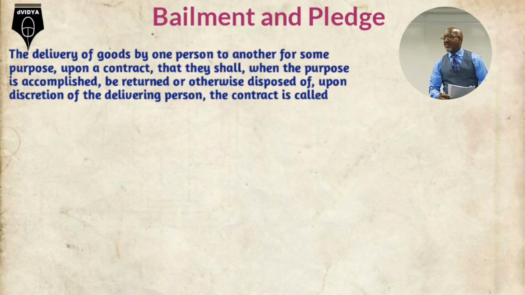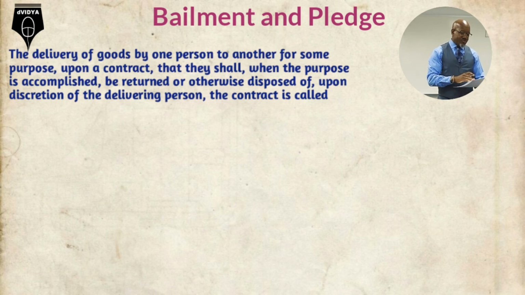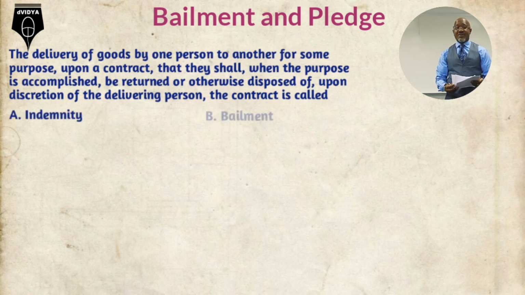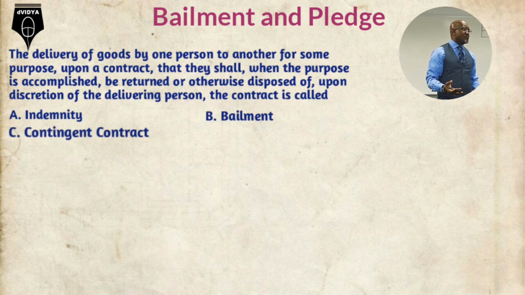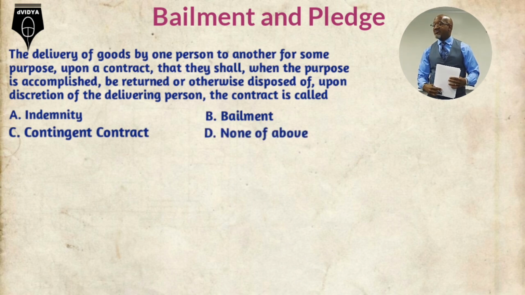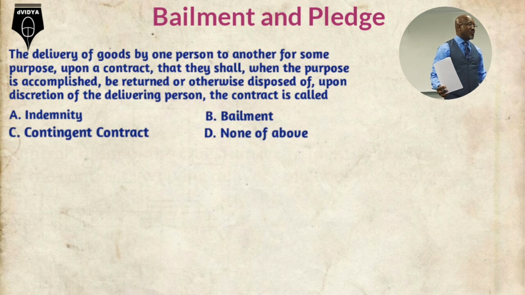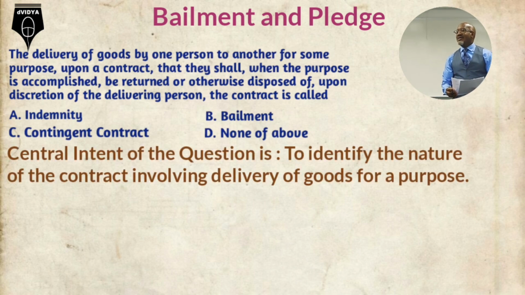The delivery of goods by one person to another for some purpose, upon a contract that they shall, when the purpose is accomplished, be returned or otherwise disposed of, upon the discretion of the delivering person, the contract is called: Option A, indemnity. Option B, bailment. Option C, contingent contract. Option D, none of above. The central intent of the question is to identify the nature of the contract involving delivery of goods for a purpose.